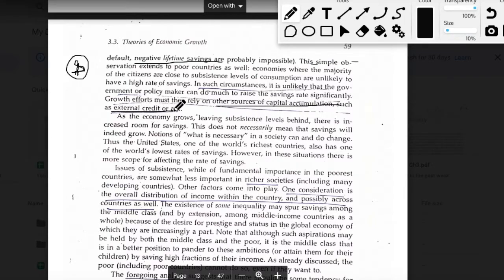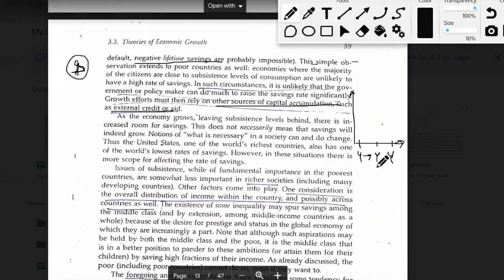Now, as an economy moves from a lower level of income to a higher level of income, say you were at this point of income and then you progress to greater levels of income. Maybe you reach a point where you can be called a middle income economy, and you are no more in the trap of a low income economy where your income is not sufficient to cover the basic consumption needs.